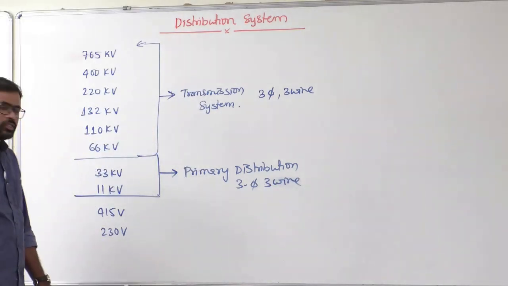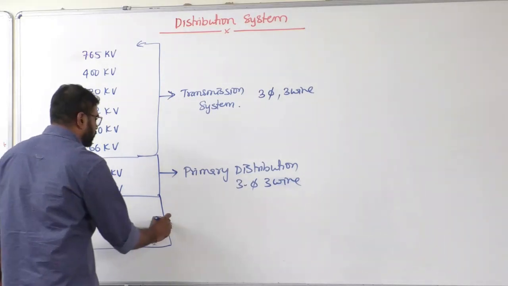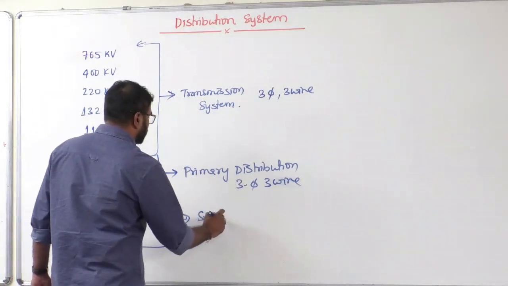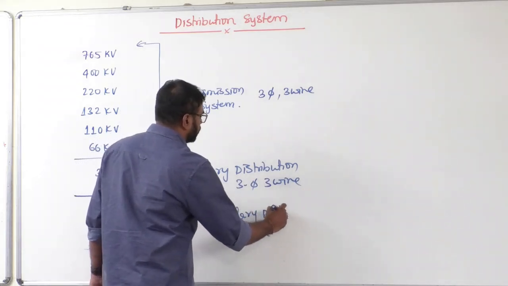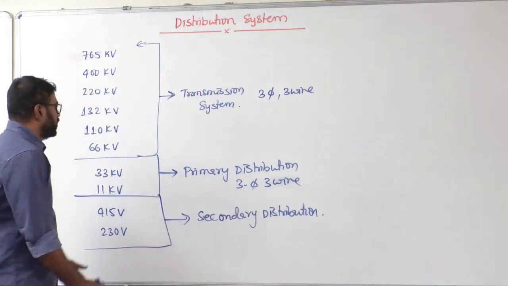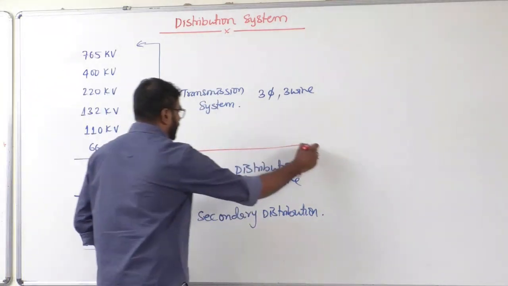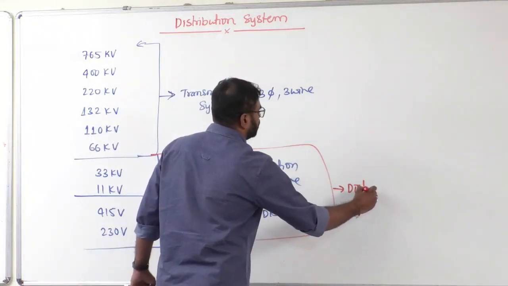But 415 volts and 230 volts come under secondary distribution. Together we say it is the distribution system.